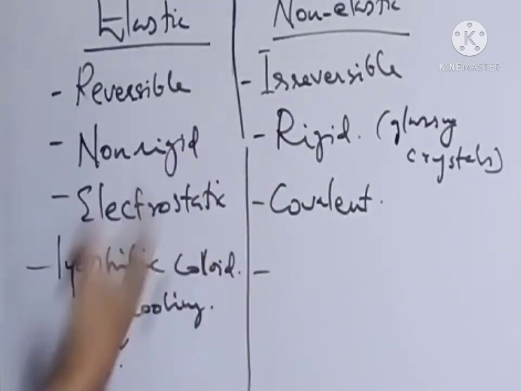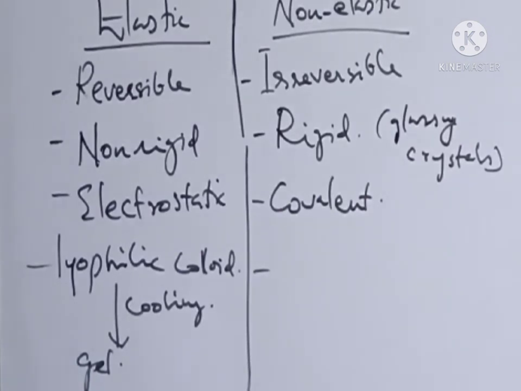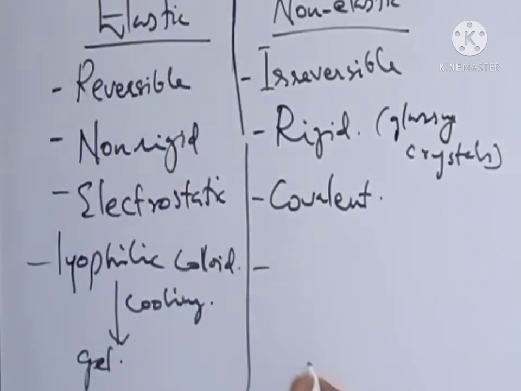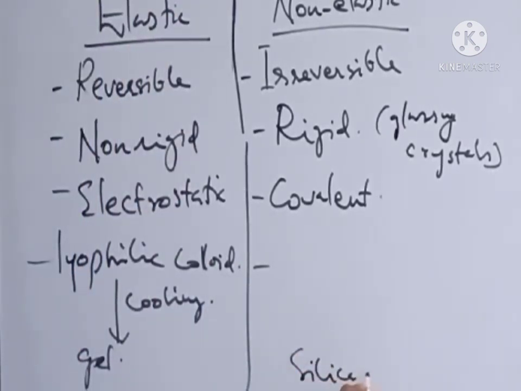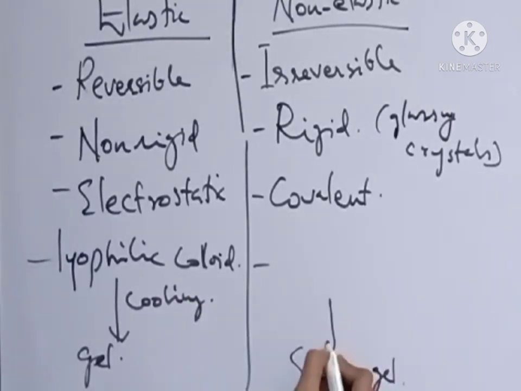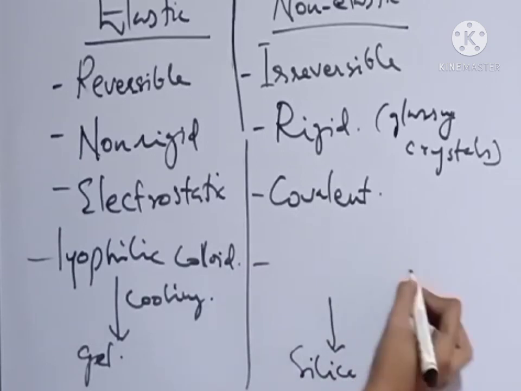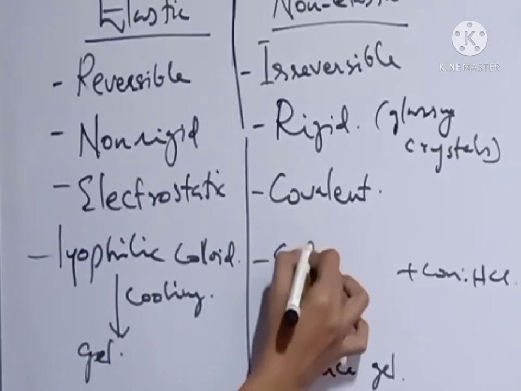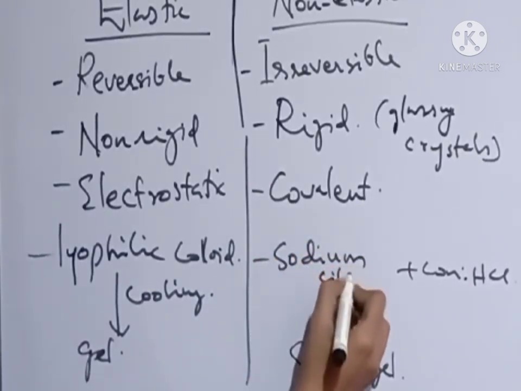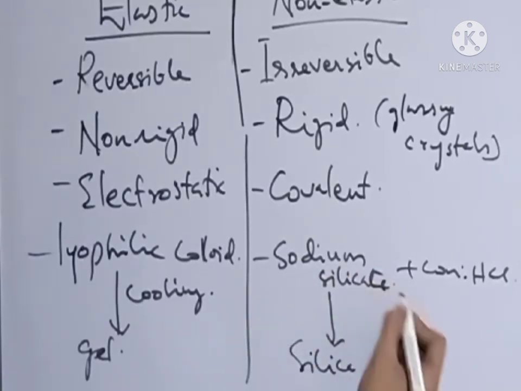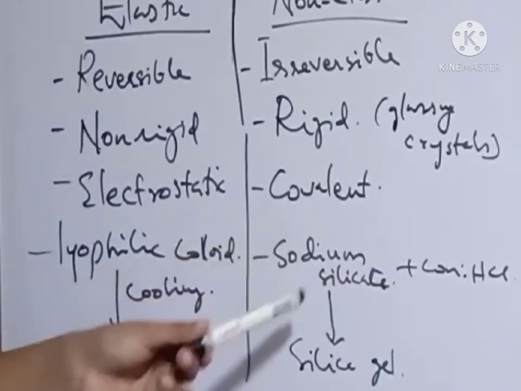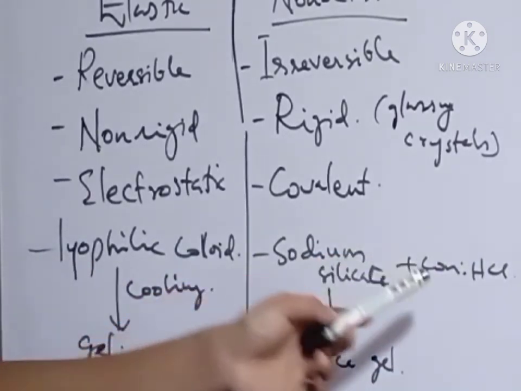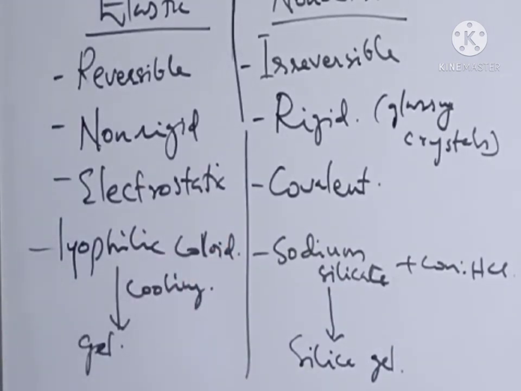But in the case of non-elastic gels, the process is a little bit specific. If we want to prepare silica gel, what we have to do is add a specified amount of concentrated hydrochloric acid, concentrated HCl, into sodium silicate.